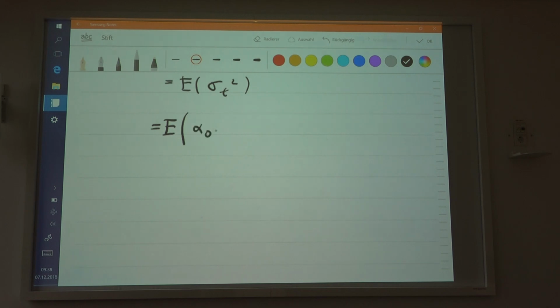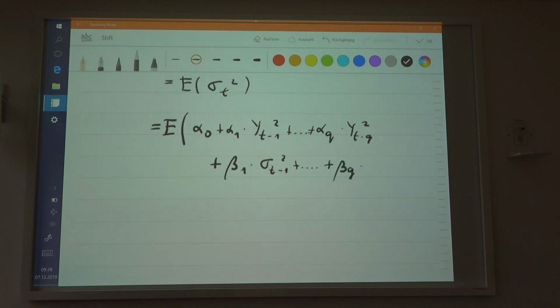So you have the alphas. Here you have y_{t-1} squared plus and so on, up to plus alpha_q times y_{t-q} squared. And then plus beta_1 times sigma_{t-1} squared plus beta_2 times sigma_{t-2} squared, and then plus beta_p times sigma_{t-p} squared. Okay?